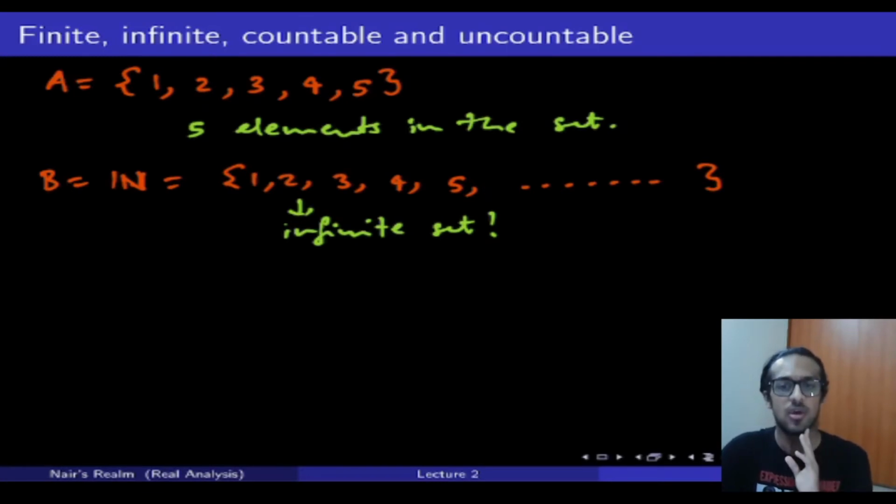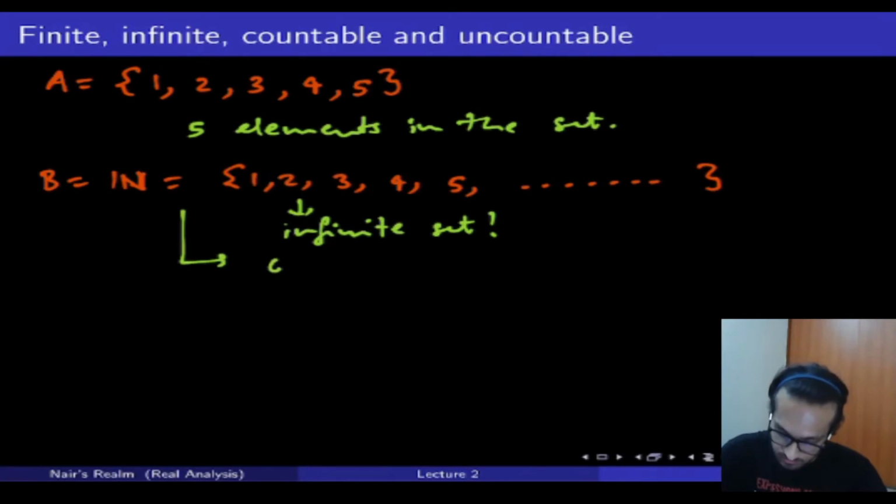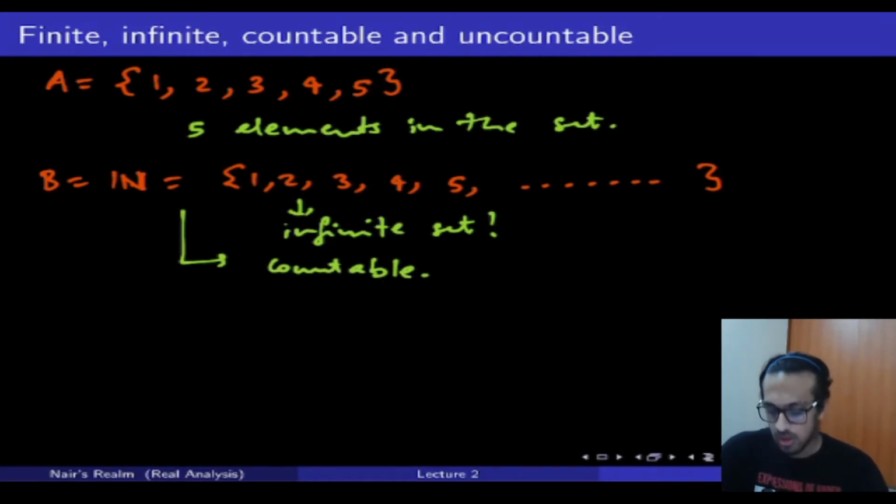So if I tell you m is some value, let's say 1122, and I ask where does the 1122nd element lie in set B, you will be able to tell me that. So this is not only an infinite set, it is also countable.